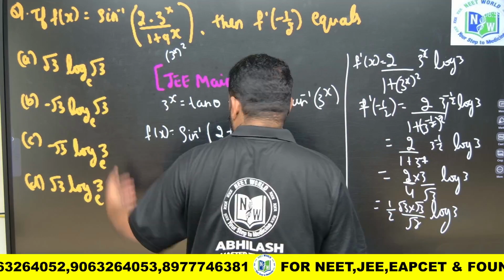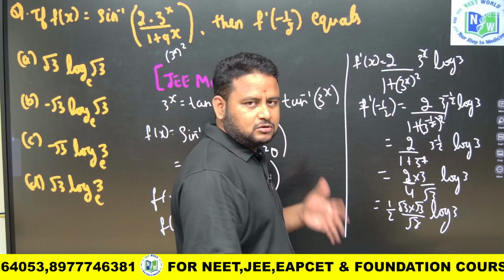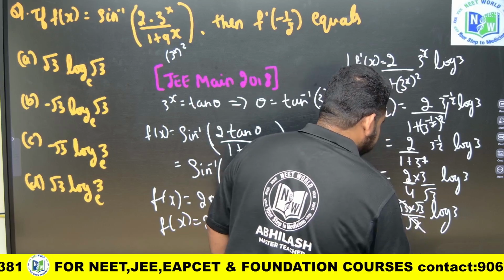Options are very close, so you should be careful while calculating this. That's why I am doing this calculation. If the options were not close, I would have left it for you to do by yourself. Options are very close, root 3 cancels, 1 by 2 is there.